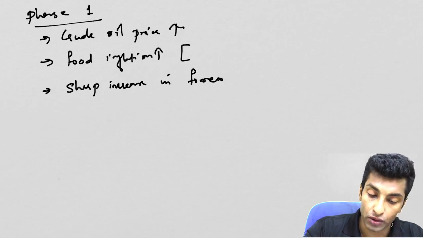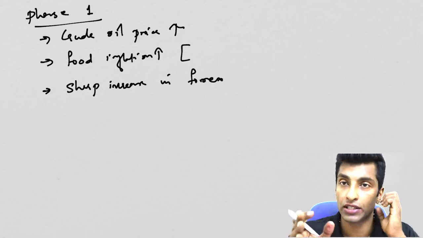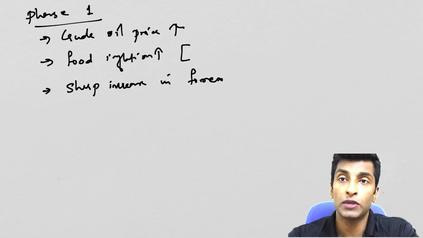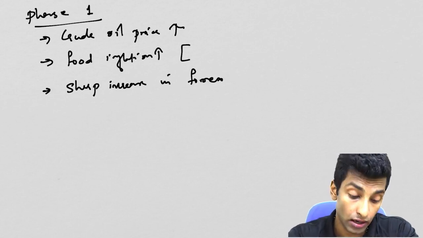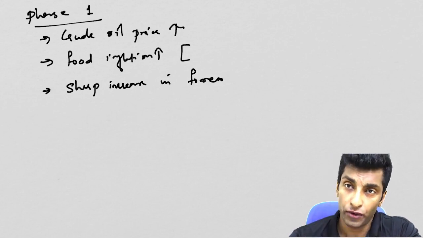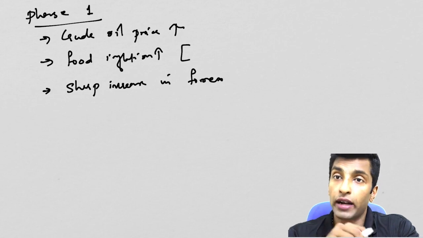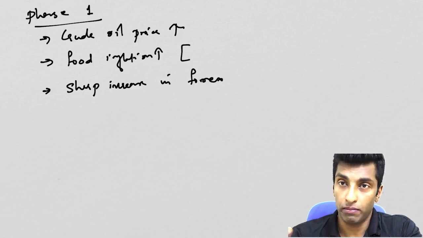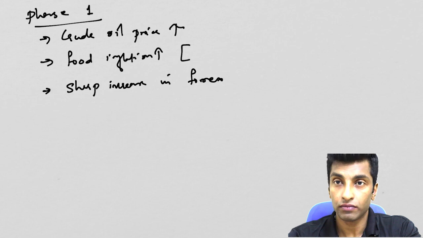See, I am talking before 2008. That means the 2008 global financial crisis. Before that, all the investments were coming into the stock exchange. So there was a huge increase in forex. When there is a huge increase in forex, what does that mean? When forex is coming, an equivalent amount of money has to be given by the RBI.